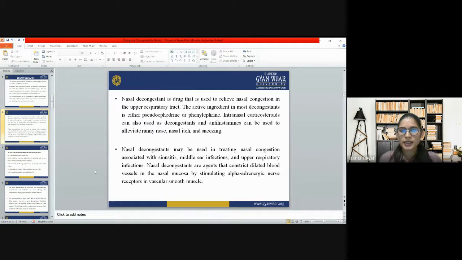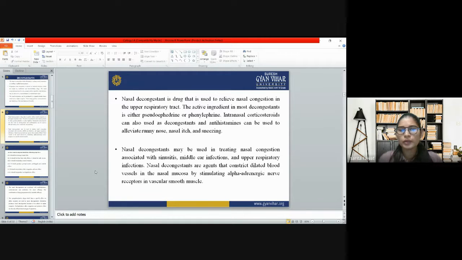Nasal decongestants are drugs used to relieve nasal congestion in the upper respiratory tract. The active ingredient in most decongestants is either pseudoephedrine or phenylephrine. Then intranasal corticosteroids can also be used as a decongestant, and antihistamines can be used to alleviate runny nose, nasal itch and sneezing.